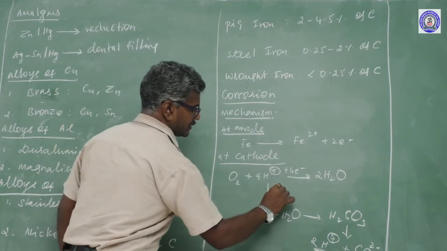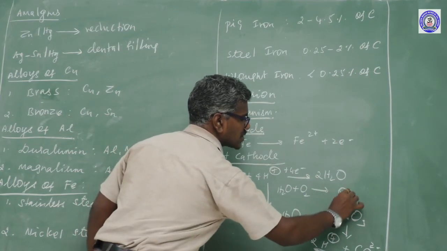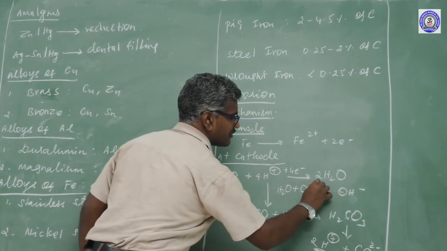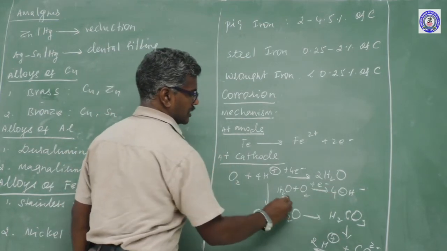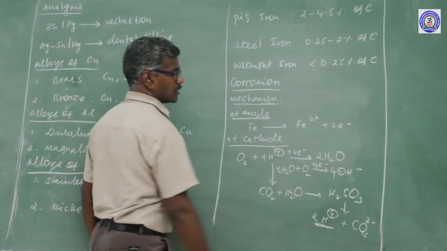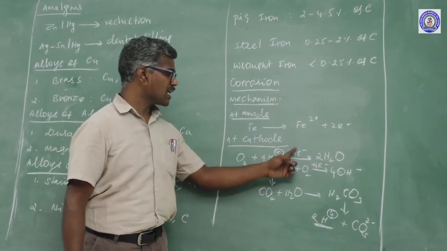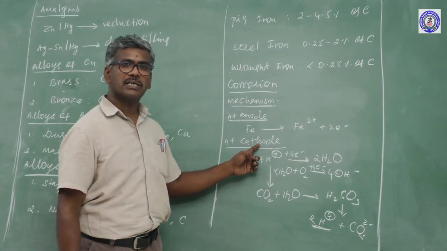This water again reacts with oxygen to form hydroxide by the gain of electrons. How many oxygen? This is 4, this is 2 times, this is 2 oxygen. 4 electrons gained, nothing but water reduction occurs at cathode.